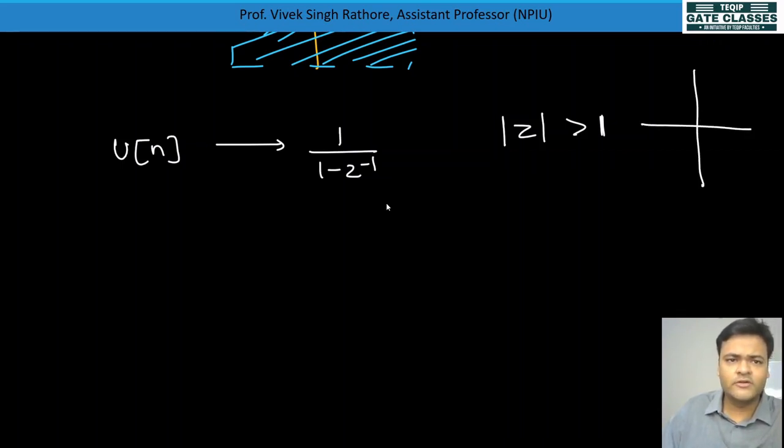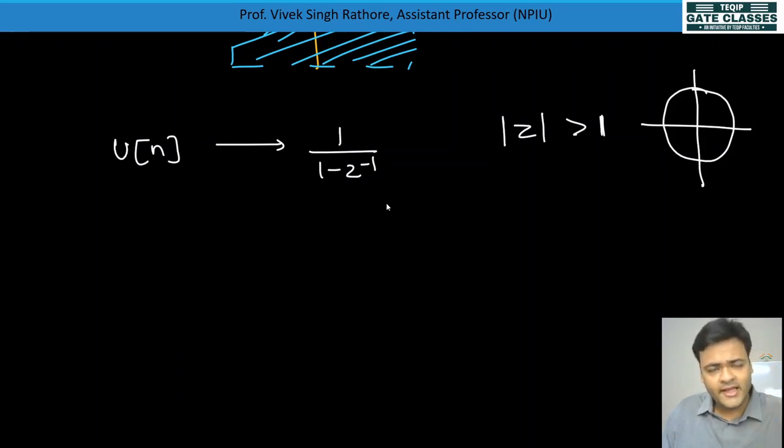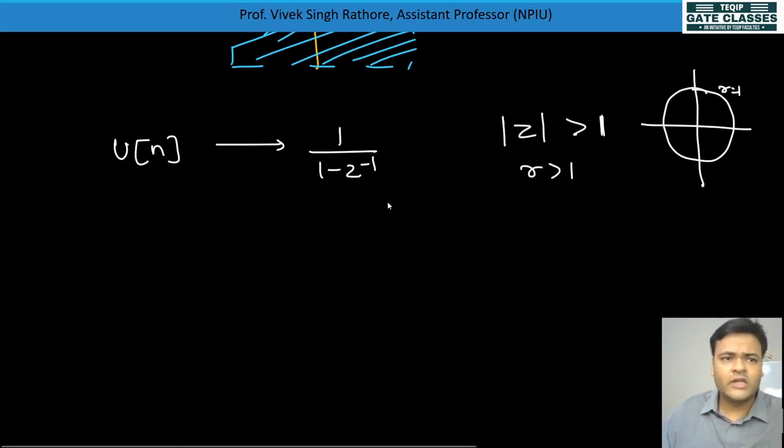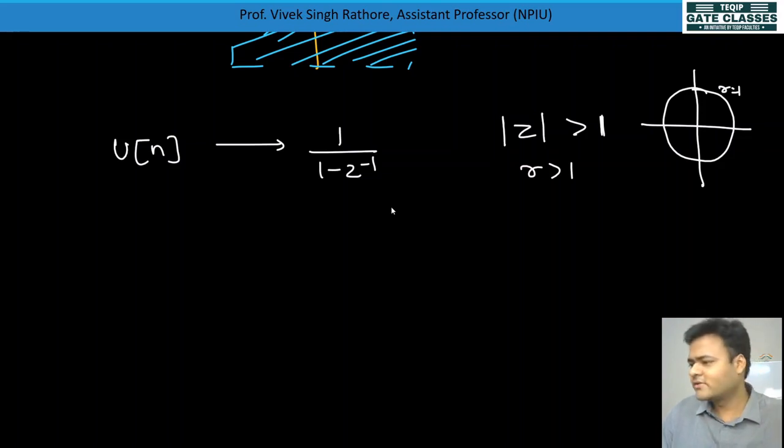So see, its ROC can be plotted like this. First of all, we'll make a unit circle. Again and again I'm telling you, this unit circle is nothing but the j omega axis in the z plane. So this is the r equal to 1 circle. Now see, mod z greater than 1 or r greater than 1, both are the same. Whenever r is greater than 1, only then its z transform can be calculated, meaning its region of convergence is r greater than 1.